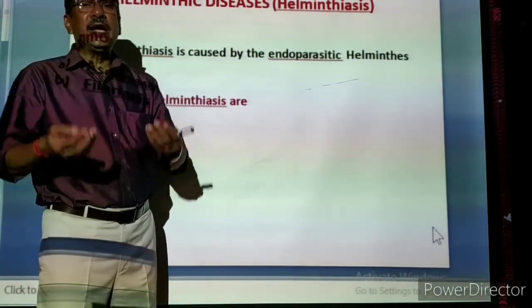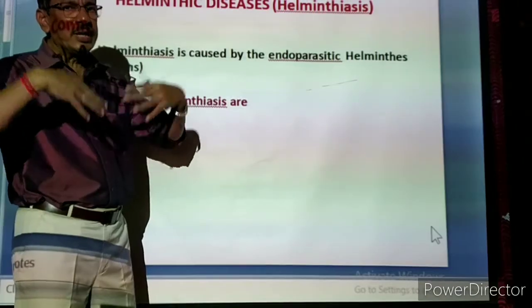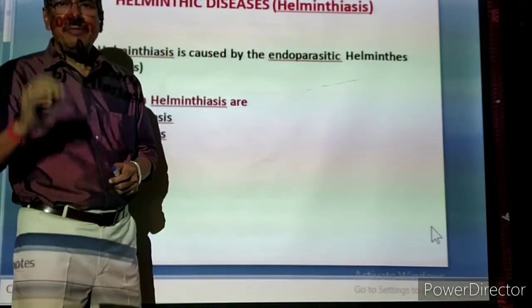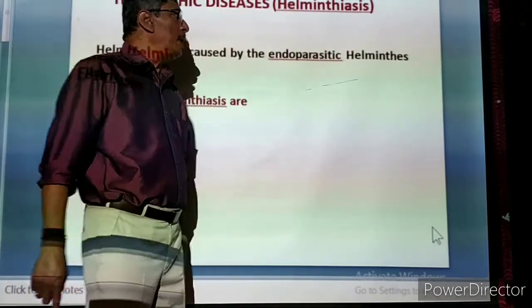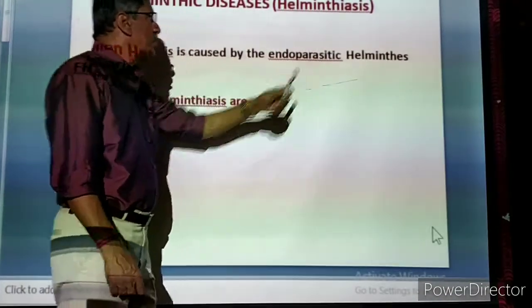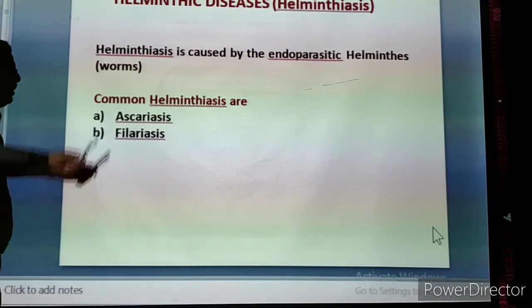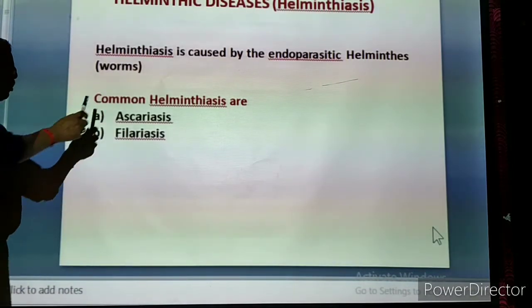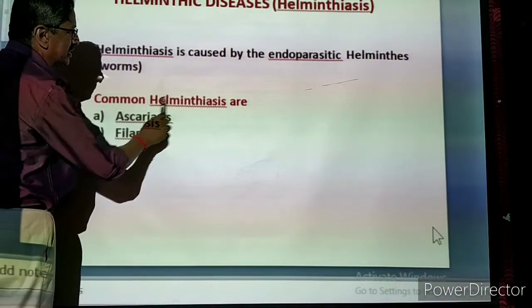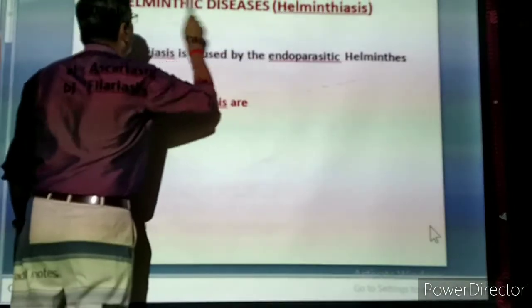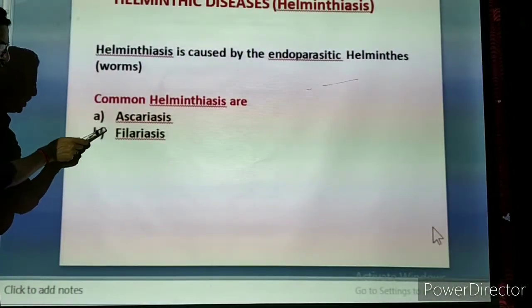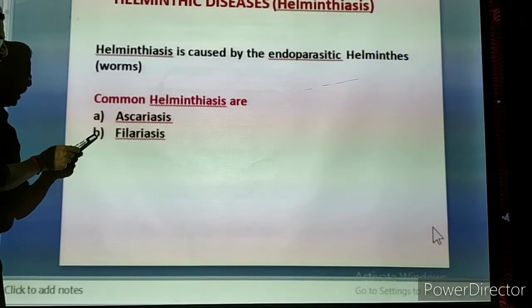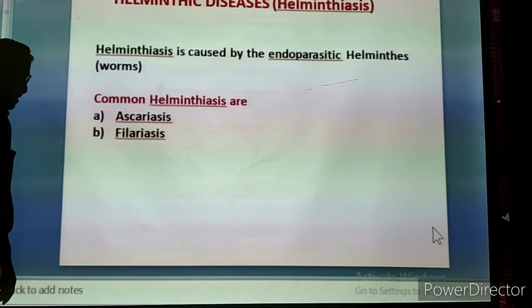Some worms enter into the body, go to the stomach, settle in the intestine and live in our intestine. They are inside the body. That is called endoparasitic worms. So these are all endoparasitic helminths, that is, worms. Now, common helminthiosis. Helminthic diseases: only two we are going to study. One is ascariosis, another one is filariasis.